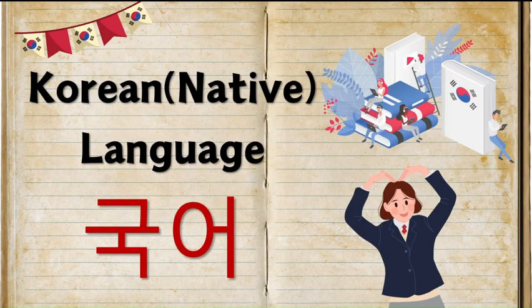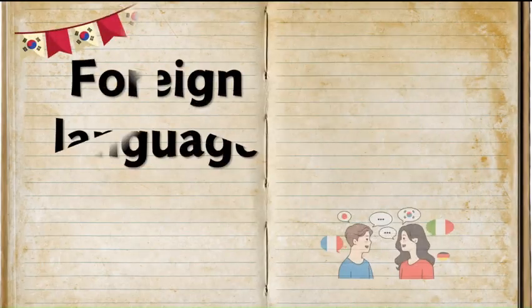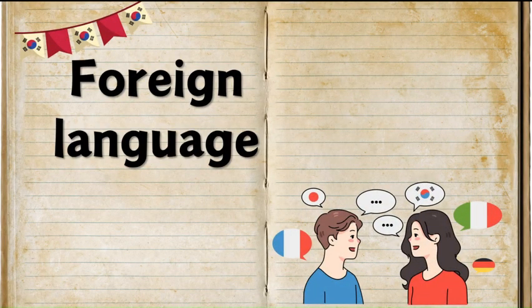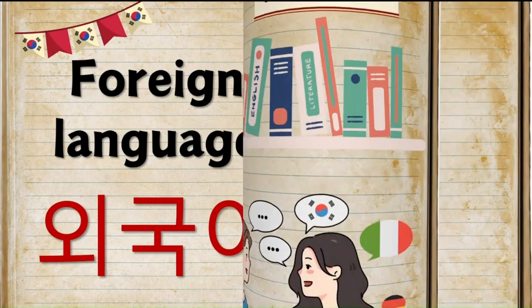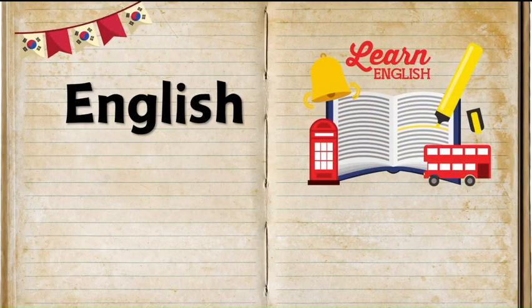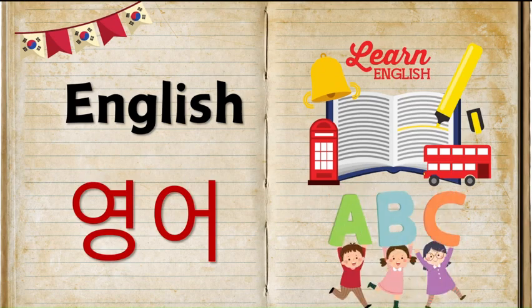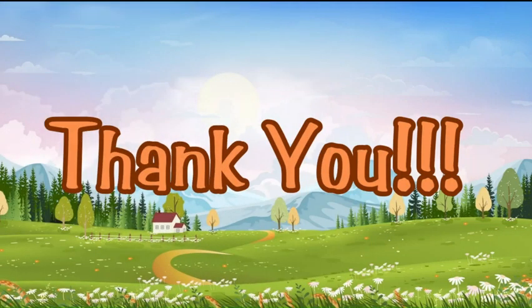Okay, next comes the Korean word for foreign language, and that is 외국어. Okay, now let's see how you're going to say English in Korean language, and that is 영어. So today we learned the names of different subjects in Korean language.